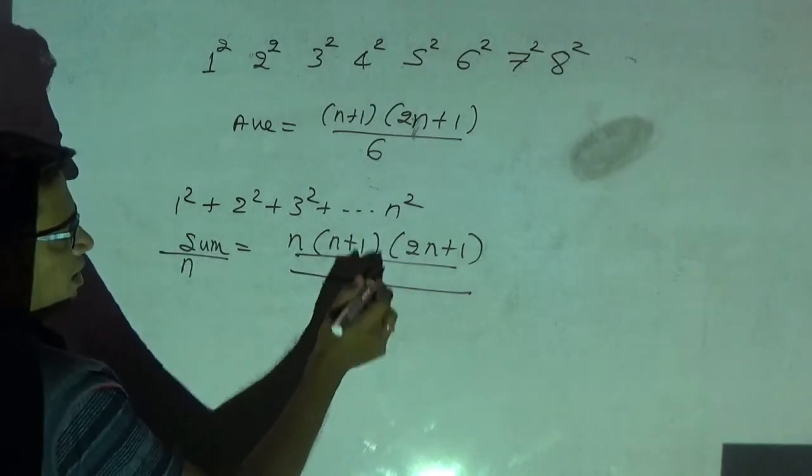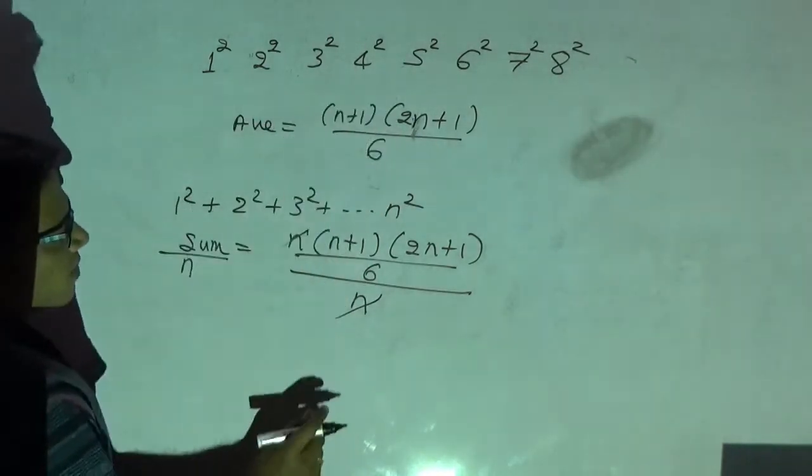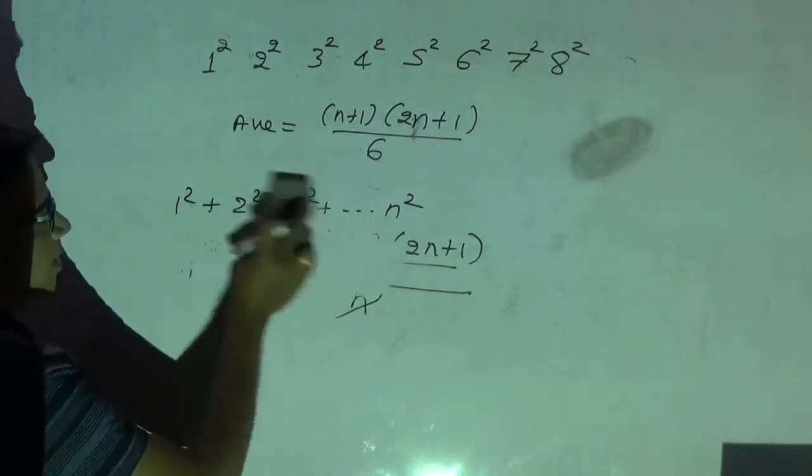Number of samples is n, so n gets cancelled. What is the average of squares of first n natural numbers? (n plus 1) into (2n plus 1) divided by 6. Hope you understood how I got this.